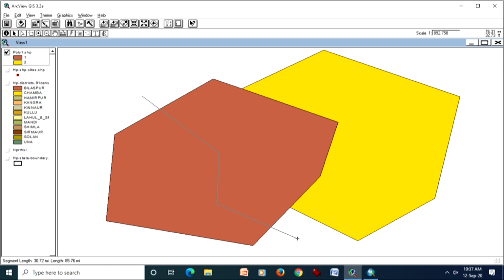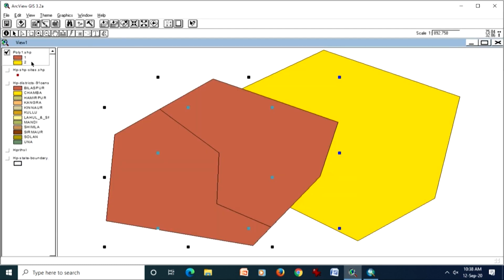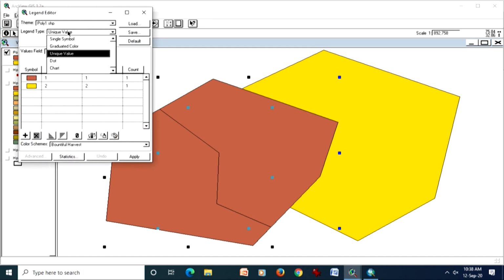As soon as I finish, another polygon has been created, and that means the line which I just digitized has become the common boundary between these two polygons. And here I have to give a different ID now, so that I can display in 3 different colors, which I am going to do.